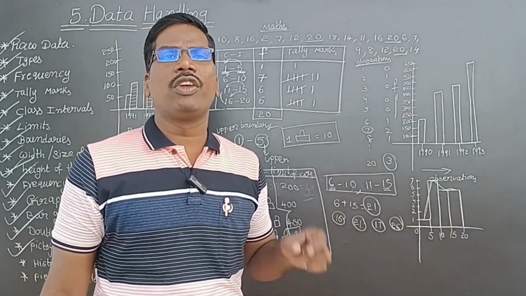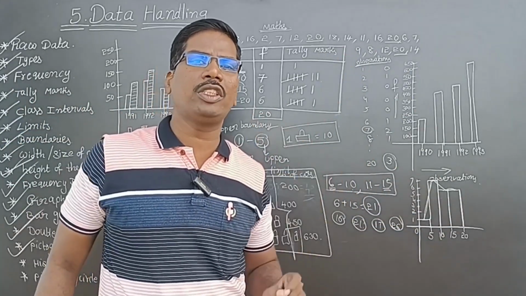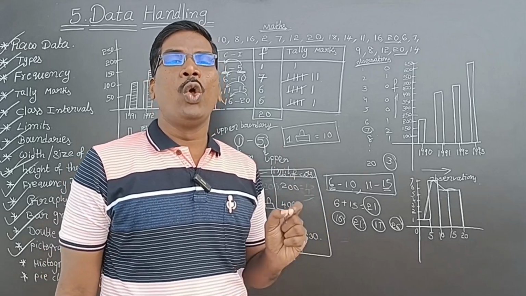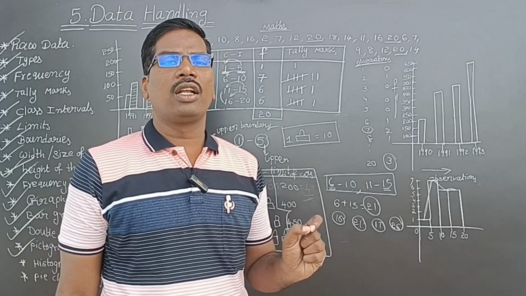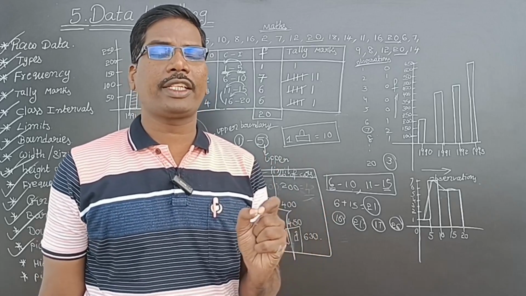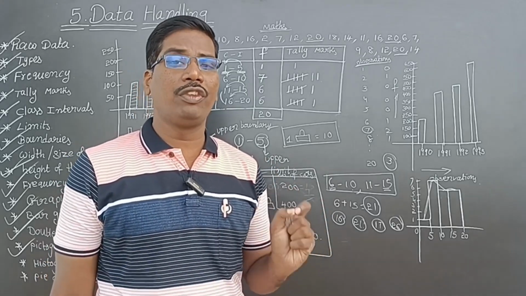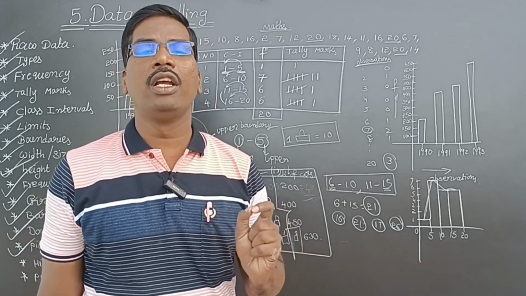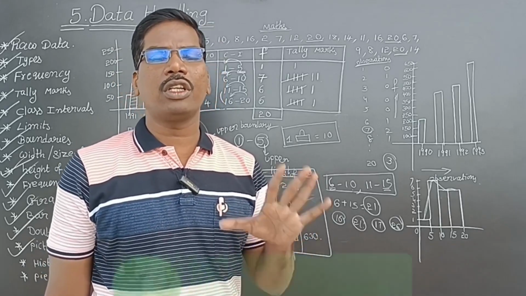In histogram, they will definitely ask one bit. In NMMS or SSV, they will ask one bit. What is the bit? Which of the following are correct? The widths of the rectangles are different. The widths of the rectangles are same. The heights of the rectangles are different. So like that they will give.